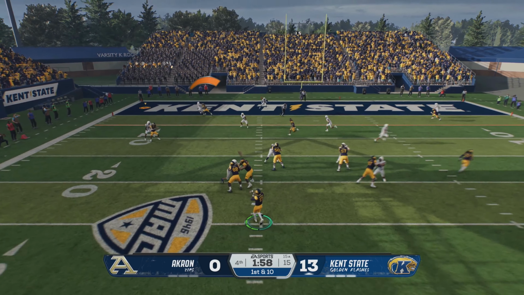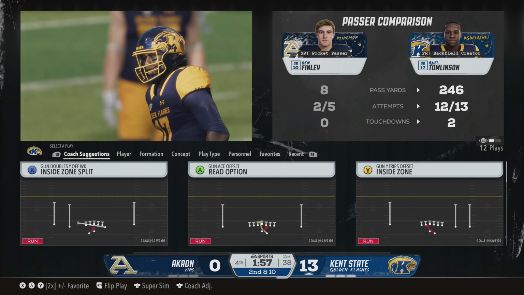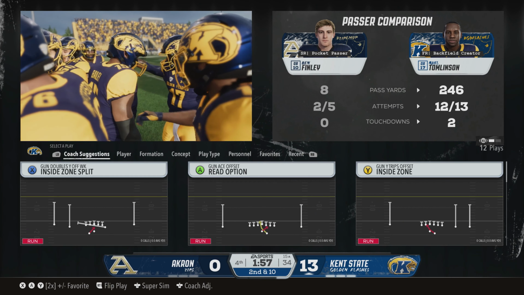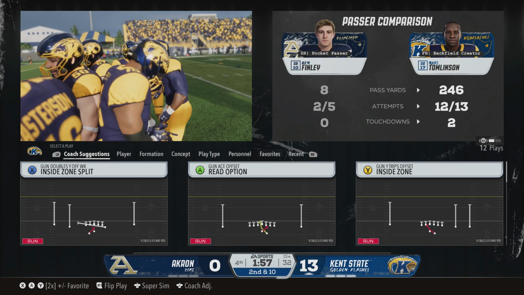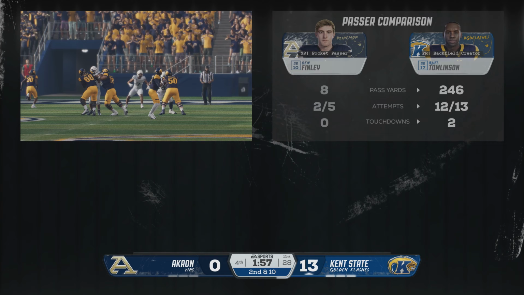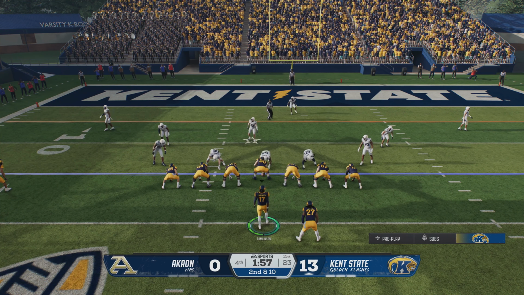Snapping it from the red zone now. Looking to throw. Looking for a touchdown, but it's incomplete. That ball just seemed to sail on it. You've got to make sure to give your receiver a chance to come down with a catch and bounce, because in today's game, man, these receivers make catches like this all the time. And if you put the ball out of bounds, you're not going to give them that opportunity.